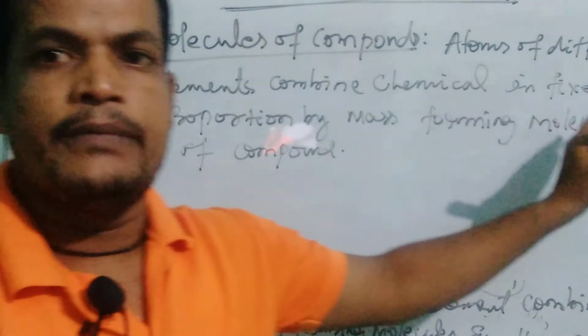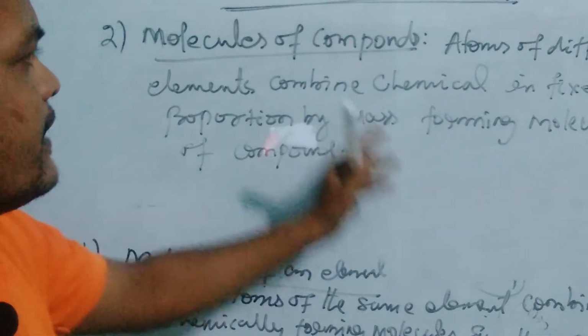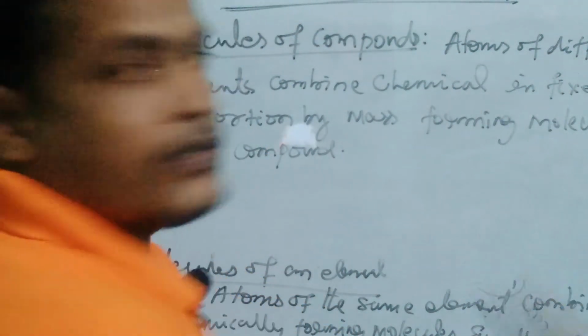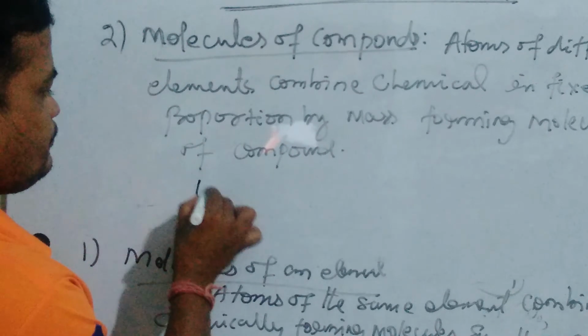Atoms of different elements combine chemically in a fixed proportion forming molecules of compounds.